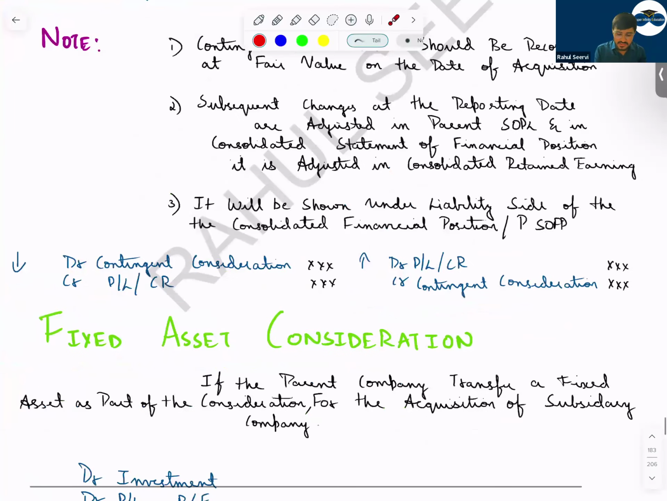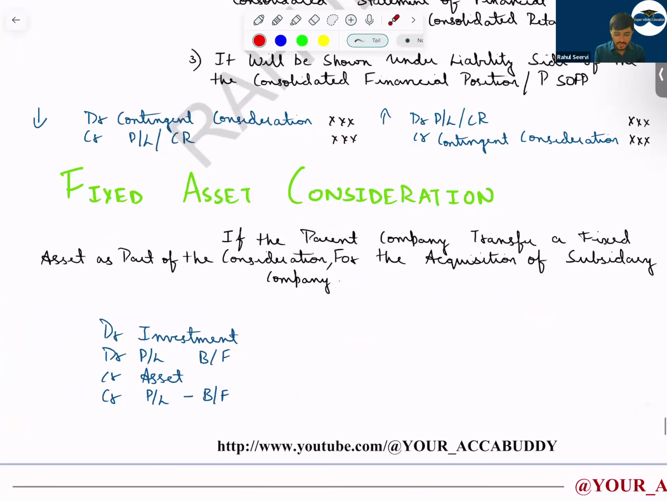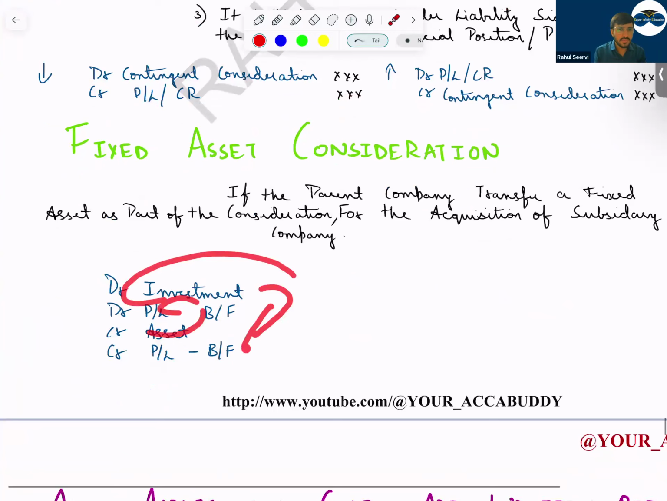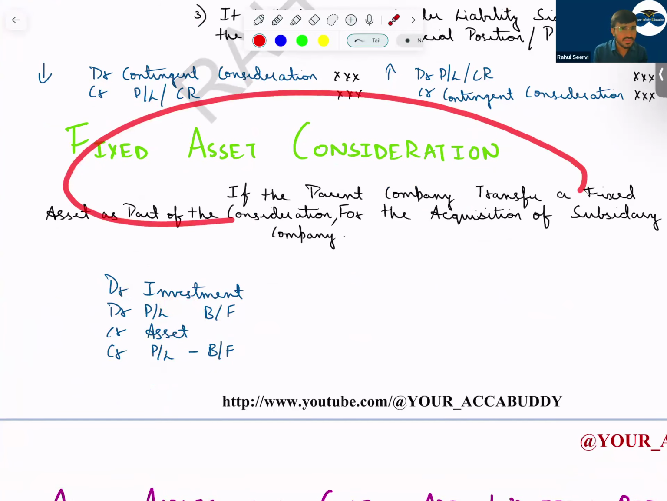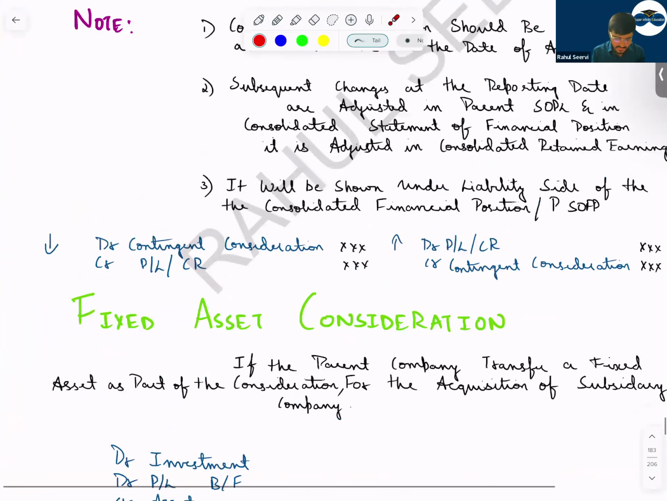Then what does fixed asset consideration mean? If a parent company is transferring a fixed asset as part of the consideration, we record the investment, remove the asset, and any balancing figure will be the gain or loss. I have not seen this being tested. In your FR, four things are important, which we have covered.